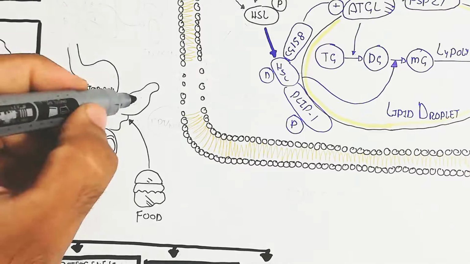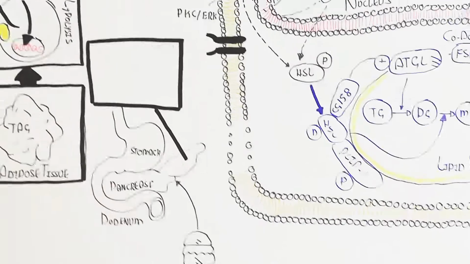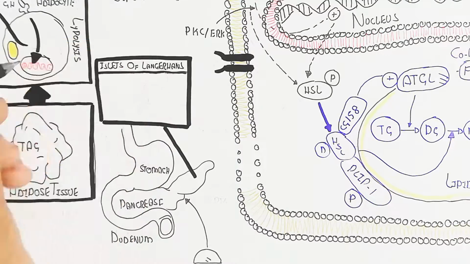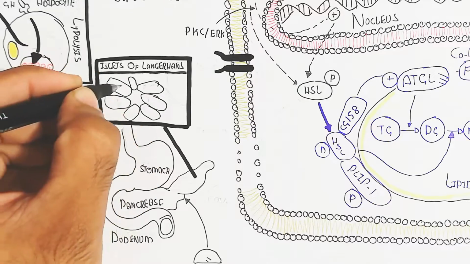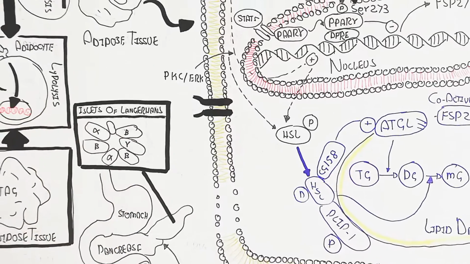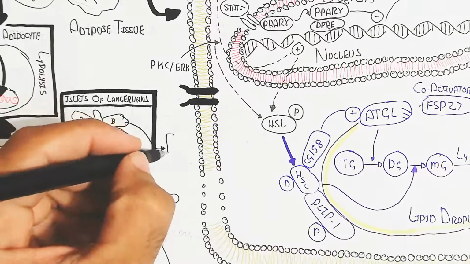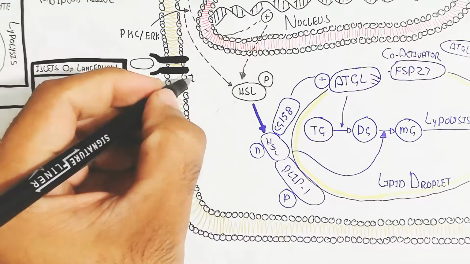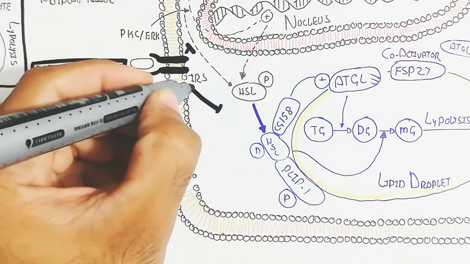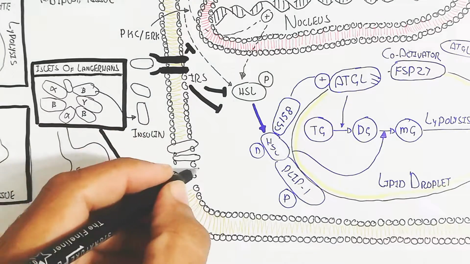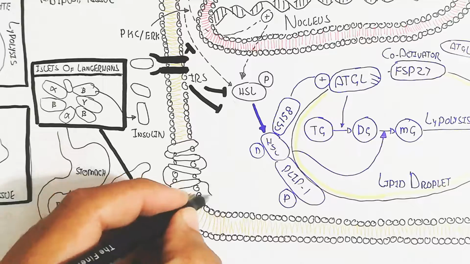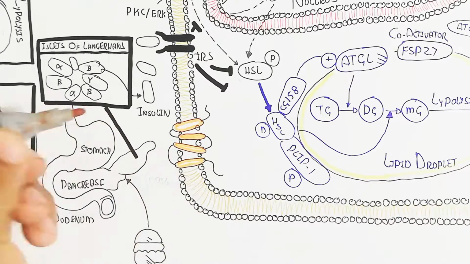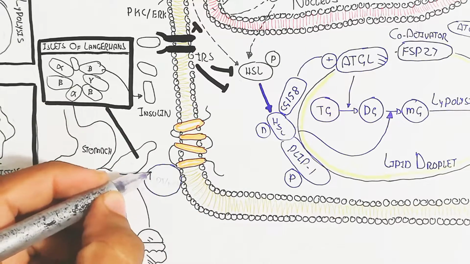So when we eat food, the pancreas contains the islet of Langerhans, containing beta cells, alpha cells, and delta cells. The beta cell is responsible for the production of insulin due to the triggering of hyperglycemia in the blood circulatory system. It will target the adipocyte, and when the insulin receptor binds, it will inhibit the hormone sensitive lipase enzyme mechanism, and the protein kinase C pathway inhibition will lead to hormone sensitive lipase inhibition, meaning lipogenesis will occur.